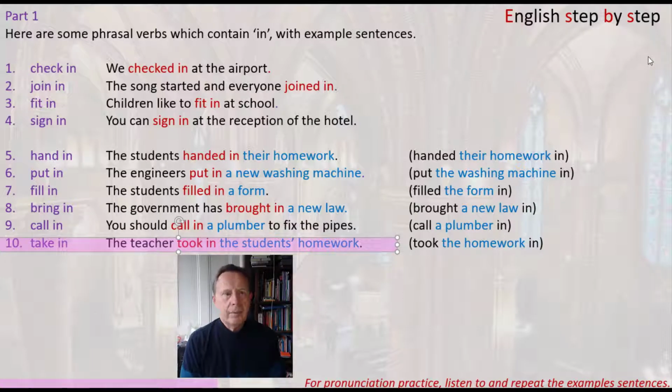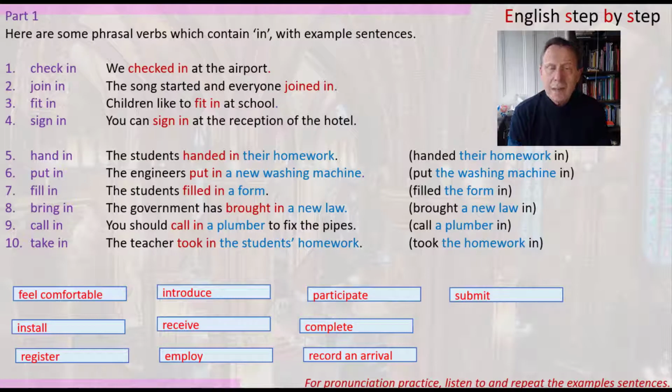Number 10 is another phrasal verb which has more than one meaning. Let's look at the meaning here in the example sentence. The teacher took in the student's homework. In other words, he accepted it. He received it. So this is related to the other example, number 5, hand in. So the students hand in their homework. In other words, they give it. And the teacher takes in the student's homework. In other words, he takes it. So these two phrasal verbs are related.